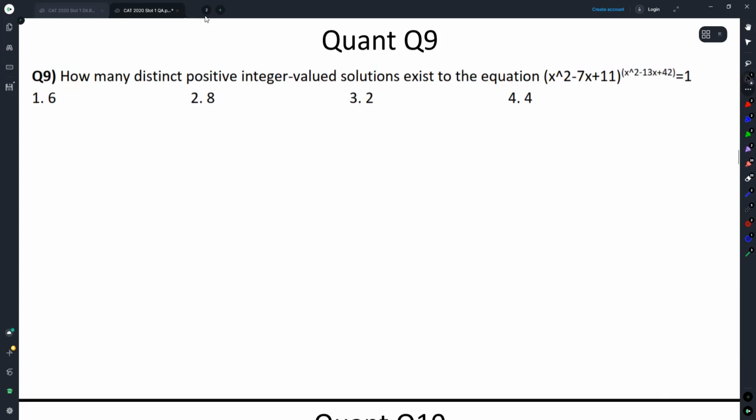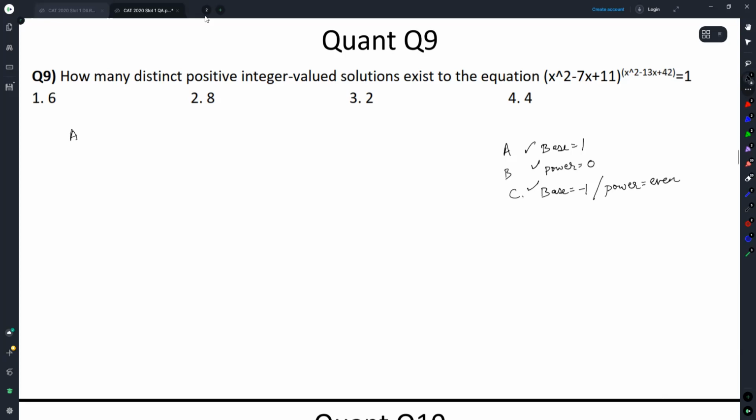This is a question in which I expect some people would have made mistakes. Even in the actual exam, I expect people would have made mistakes. How many distinct positive integer valued solutions exist to the equation this raised to power this is equal to 1? Cases that you have to think of is, say the base was equal to 1 or the power was equal to 0 or the base is equal to -1 and the power is even. Any of these three cases has to be taken care of. Let's call this A, let's call this B, let's call this C.